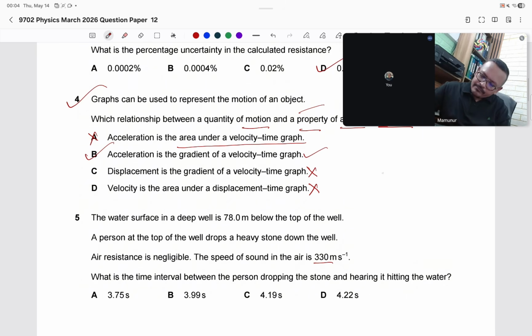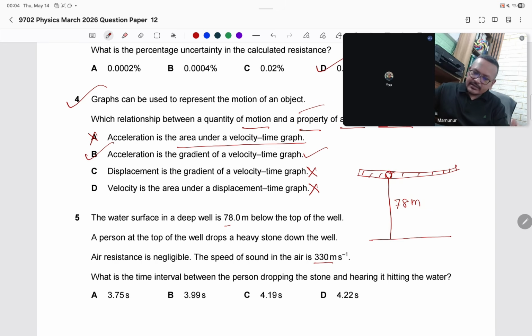Okay, let's try to draw. Suppose this is the well, and here the height is 78 meter. A stone is dropped from this height, 78 meter.